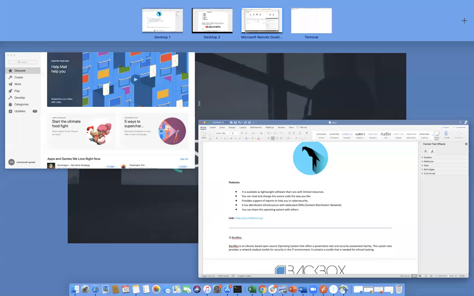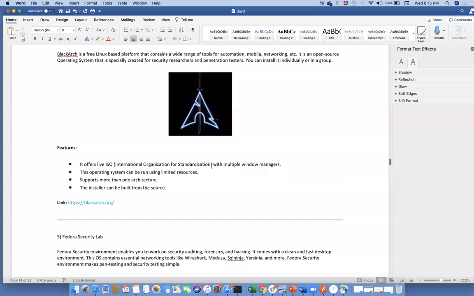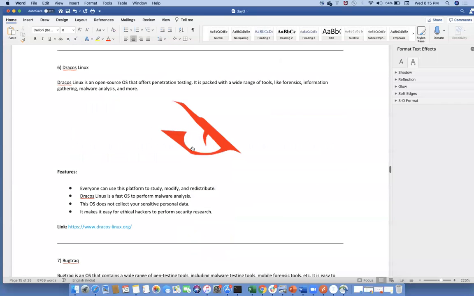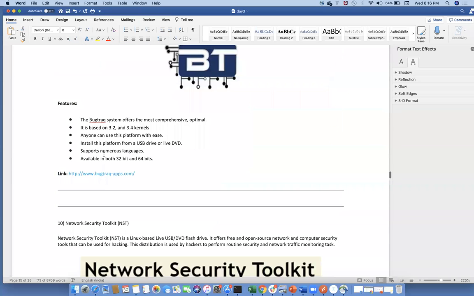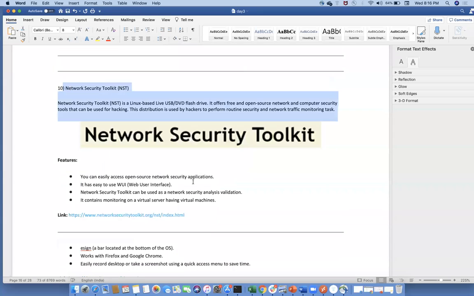And again BackBox and BlackArch. Arch Linux is also very powerful. And again Fedora. And this Linux is not required, basically it is a deprecated version. And this is also deprecated, so we don't want to use it. Especially this Network Security Toolkit is highly important, where you can download it and install it.